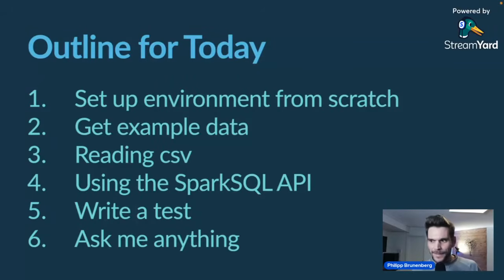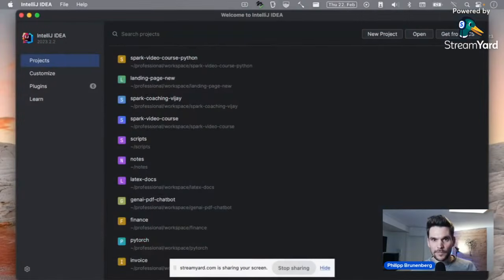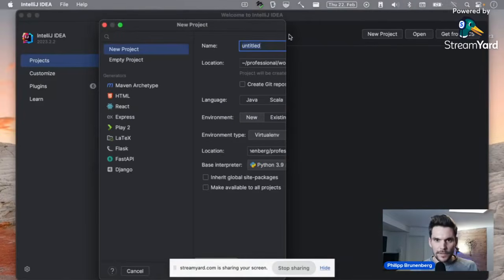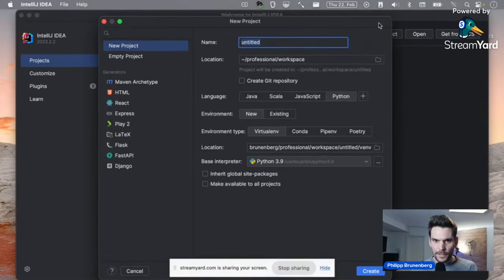So let's get started. As usual, I will basically create a new project, which we're going to work with. And therefore, I'm going to use the IntelliJ IDE, and we'll simply create a new project. Also, let me know if you can read everything on the screen. And I'm going to call this PySpark Live-Coding and create it in a directory. We're going to use Python, so PySpark, with a new virtual environment, which will be created in our project directory. And the only thing we need is basically a Python interpreter, which is selected from my system here.